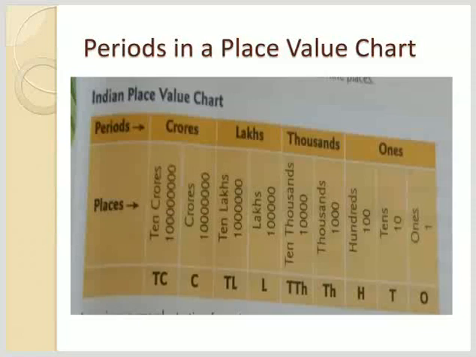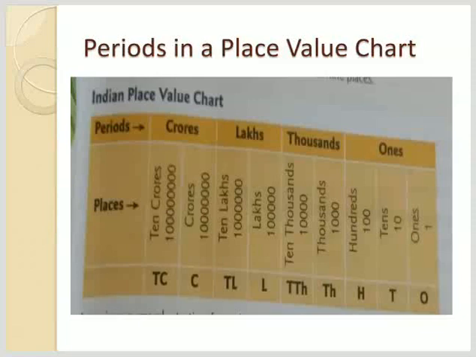The first place in the ones period is ones, then tens, then 100. So 3 places in the ones period: ones, tens and 100; 1000 and 10,000 in the thousands period; lakhs and 10 lakhs in the lakhs period; and crore and 10 crore in the crore period.